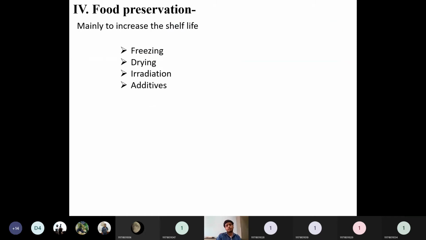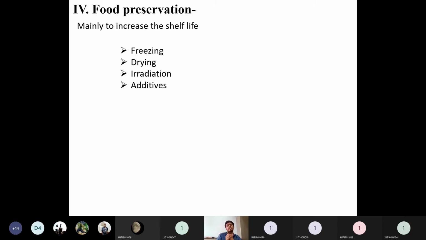Then the next aspect of the food industry is food preservation. How can we store the food? What is the role of food preservation in the food industry? Food preservation mainly takes place in order to increase the shelf life. What is shelf life? Shelf life means, right from harvesting to the consumption, whatever the lifetime of that particular fruit or vegetable or cereal is, that is called the shelf life. So preservation techniques are largely used to increase the shelf life of that particular product.